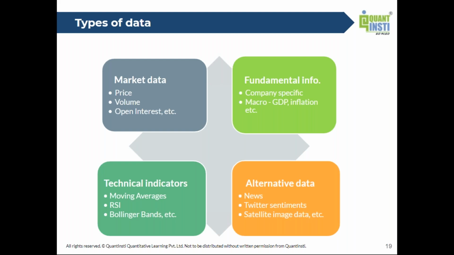All right, the third broad category is technical indicators. Some of us who are technical analysts use things like moving averages, Bollinger Bands, RSI, and many other indicators, which are also derived from market data, but nevertheless stand on their own because many people use them to come up with buy and sell decisions. This comes under the category of technical analysis, and there's scope even for people who call themselves technical analysts to automate parts of their work, similar to what I had spoken about before.